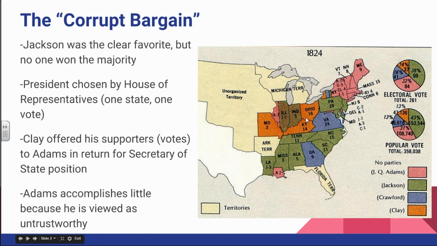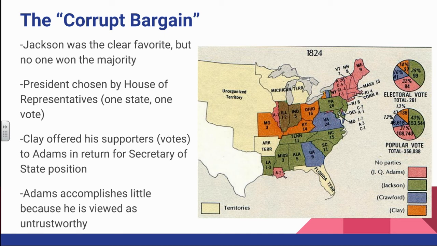What he does is he offers his supporters basically his votes. You can see that he got 13% of the popular vote and 14% of the electoral vote. He essentially trades his supporters and his votes to Adams in return for Adams making him Secretary of State. One of the reasons that this worked is because Henry Clay was the Speaker of the House. So he had a lot of influence in the House.